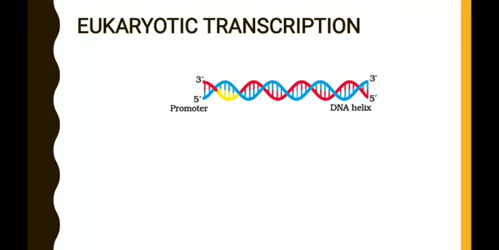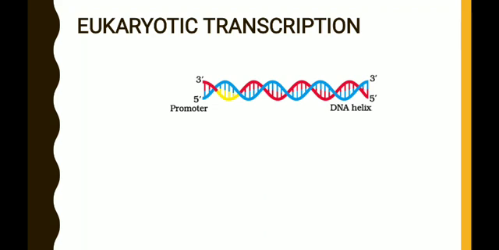type of RNA. And among the two strands of DNA, one strand with the polarity 3' to 5' acts as the template strand or antisense strand that directs the synthesis of RNA. The other strand, with the polarity 5' to 3', acts as the coding strand that is not involved in the transcription.